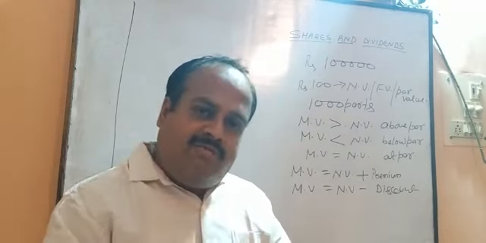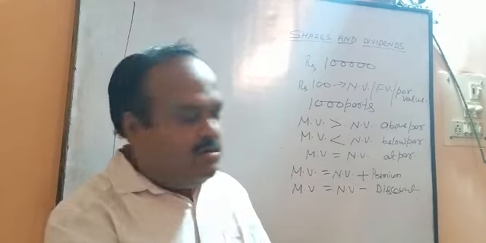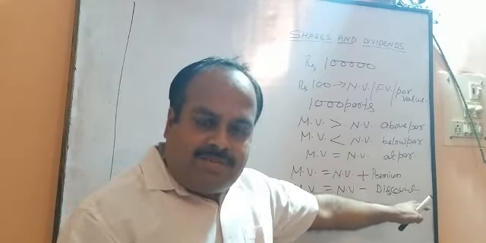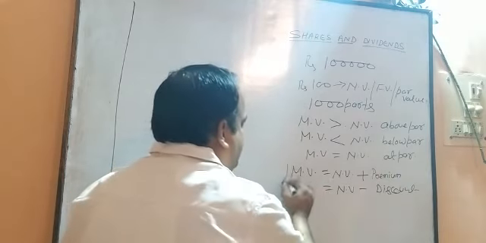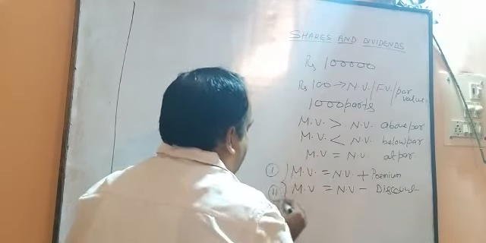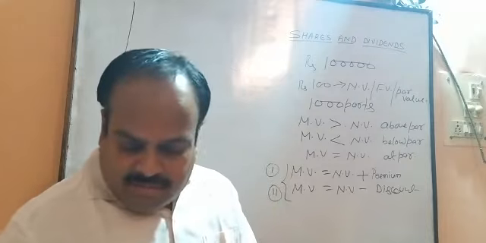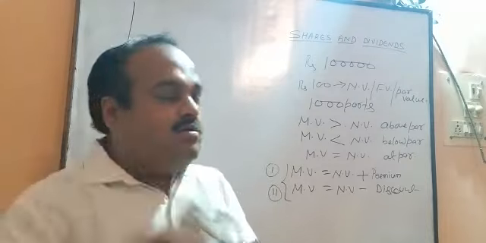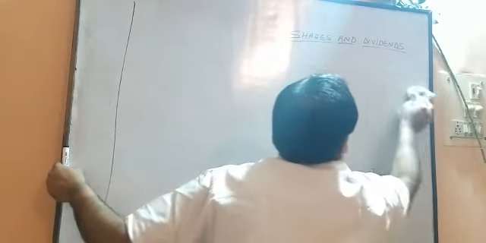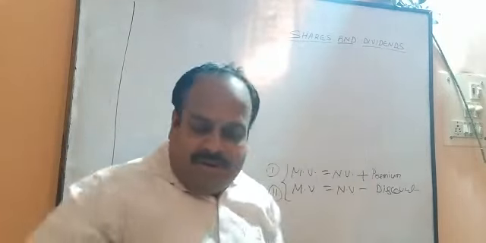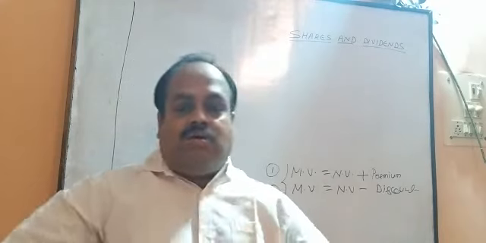When premium is there, we add premium to the nominal value. When discount is there, we subtract the discount from the nominal value. So these are two formulas for calculation of market value. Now the second formula. The second formula is for the shareholder.